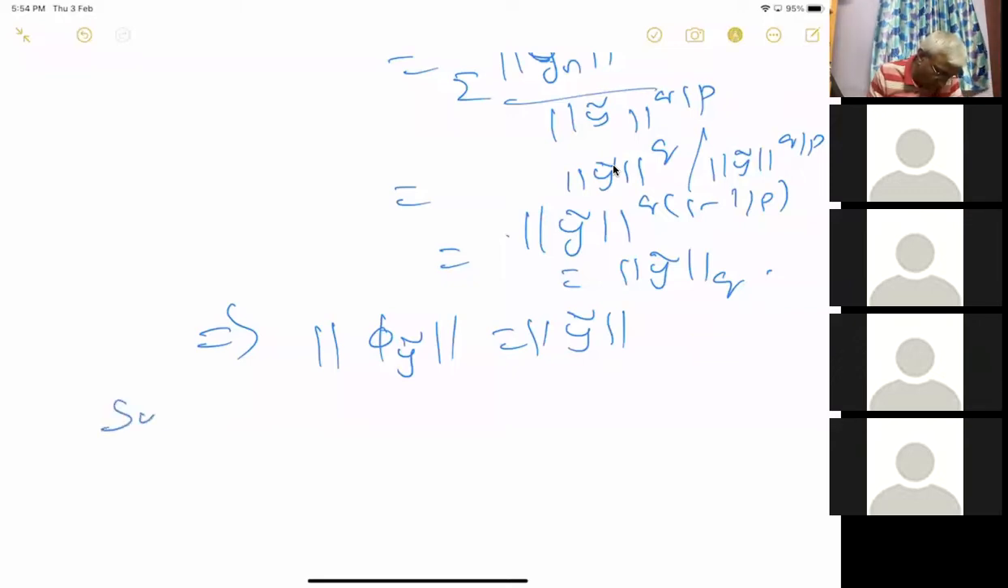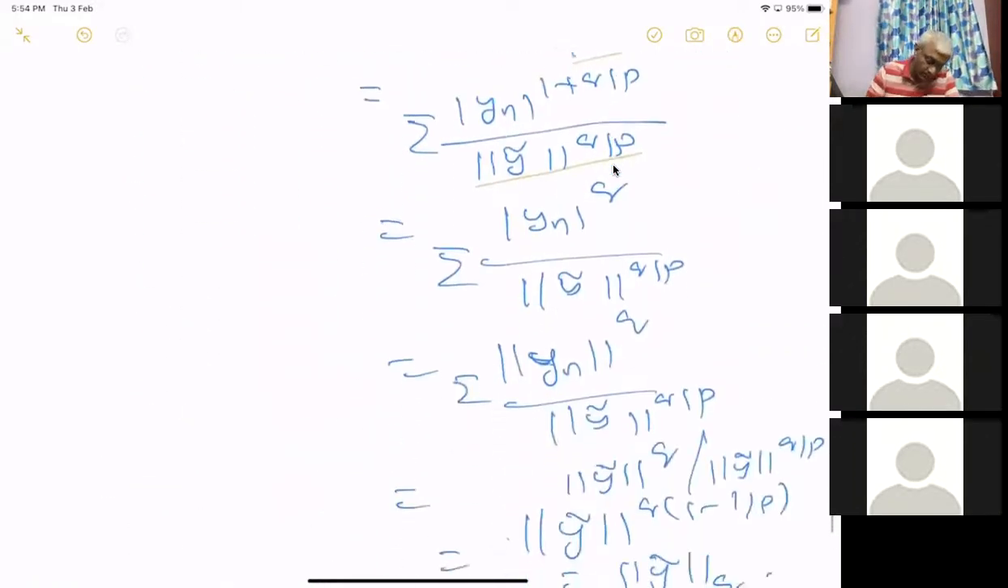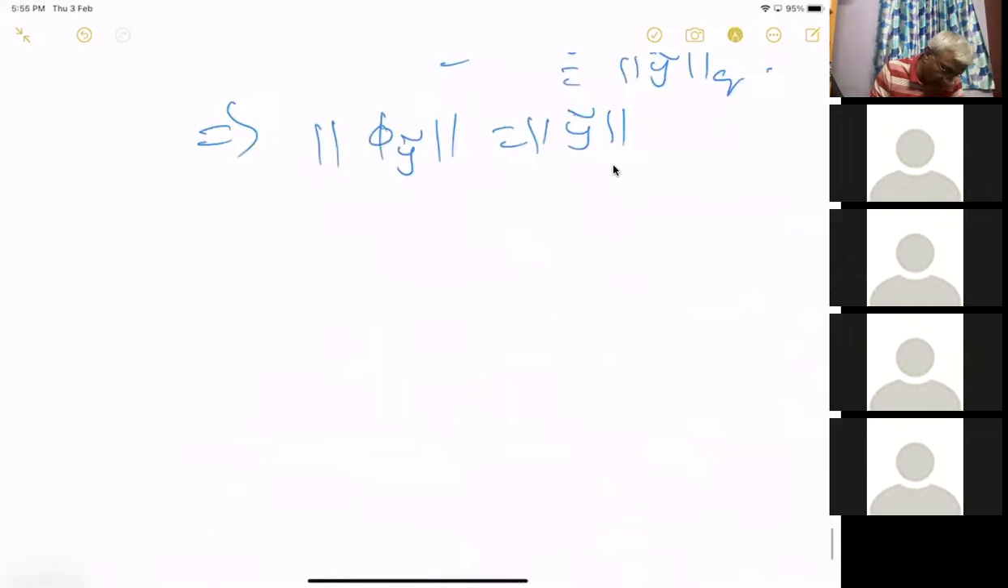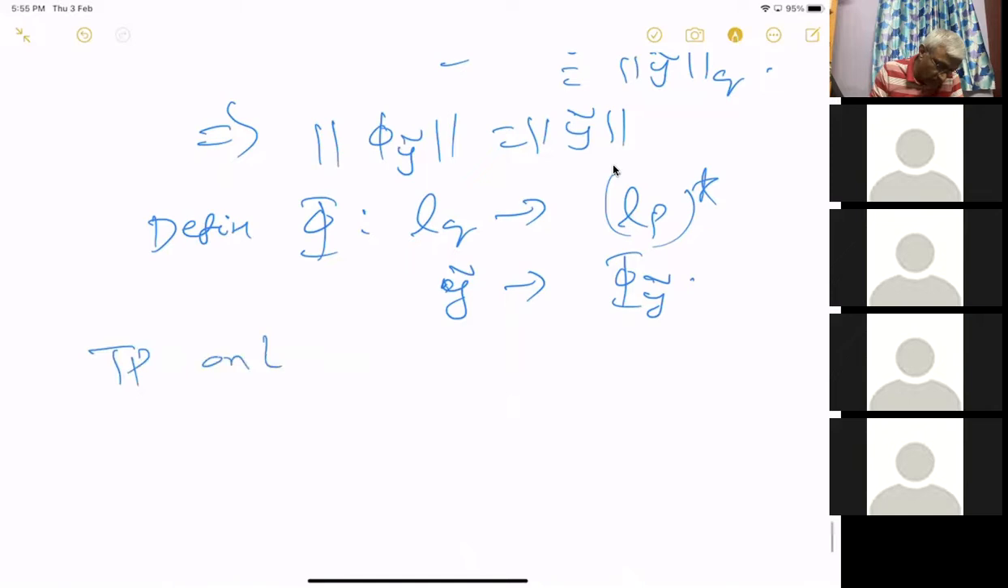Okay. So suppose we want to prove that this phi, which is a map from LQ into the dual of LP, is onto. Maybe I'll define it like this. Define this map phi from LQ to LP star, where y tilde will go to phi of y tilde. Now to prove that this phi is onto, suppose we have a phi in LP star.